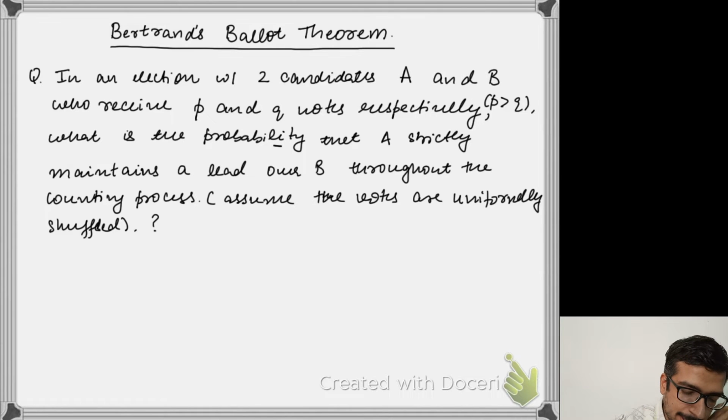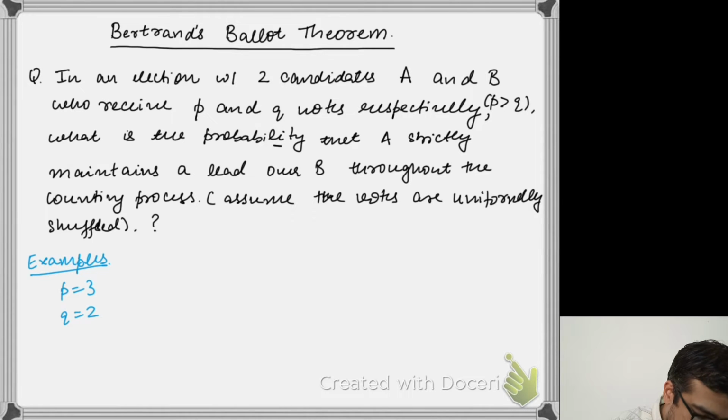So let us take some examples and see what is the event for which we are trying to compute the probability. Let's assume that P is 3 and Q is 2, meaning that there are 3 votes casted for candidate A and 2 votes casted for candidate B. What are some of the sequences which are possible over here?